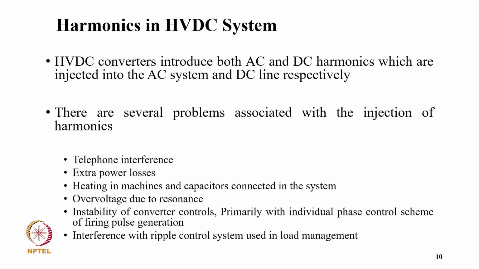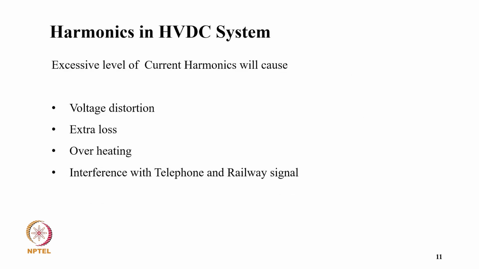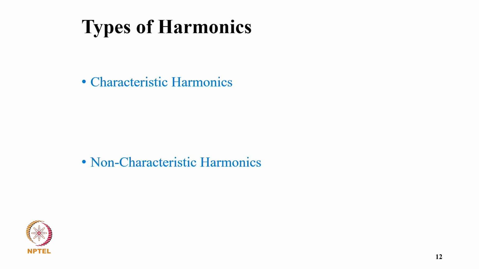The first is telephone interference, then extra power losses and heating of machines and capacitors connected in the system, overvoltage due to resonance, instability of converter controls, primarily with individual phase control schemes of firing pulse generation, and interference with ripple control systems used in load management. Excessive levels of current harmonics cause voltage distortion, extra loss, overheating, and interference with telephone and railway signals.